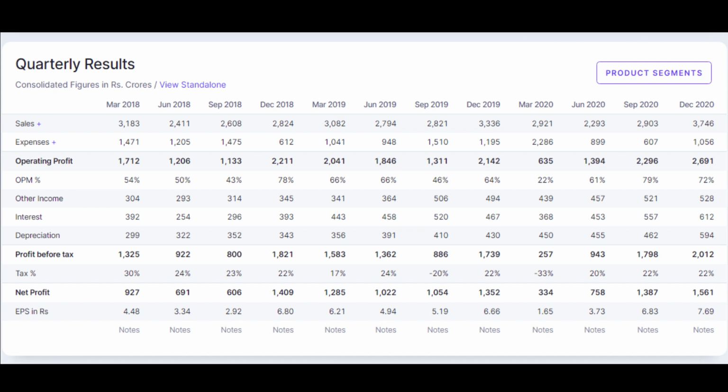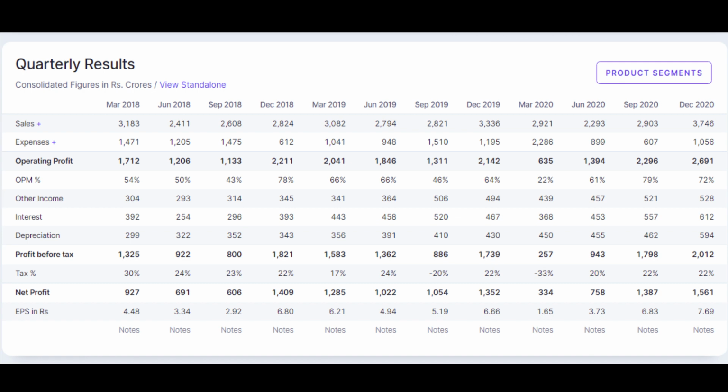The operating margins have decreased quarter on quarter. The interest they have to pay has been significantly increasing over the last quarters. Compared to the previous quarter, the interest paid was 467 crores, which significantly increased to 612 crores in the last December quarter.